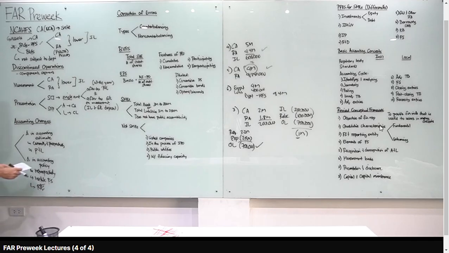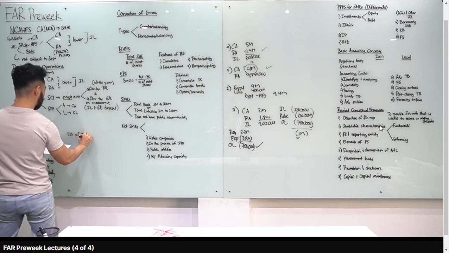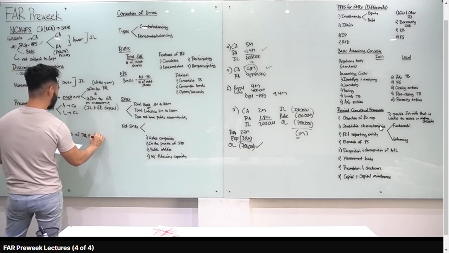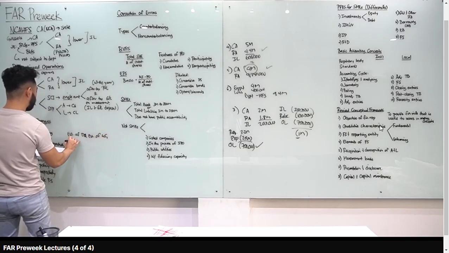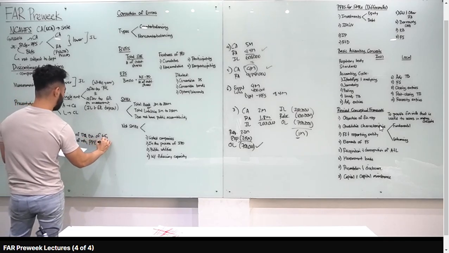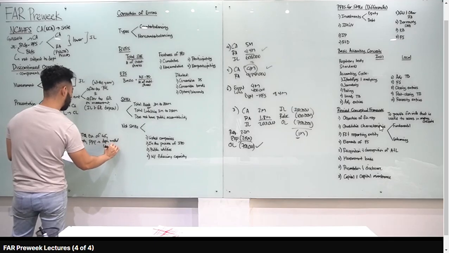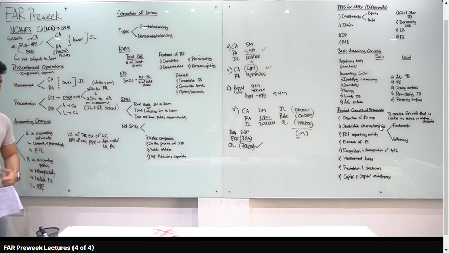Okay? So, magbigay tayo ng examples. Ano yung mga common examples of change in accounting estimate? Estimation of doubtful accounts. Ano pa? Estimation of warranty costs. Okay? Net realizable value of inventory. Ano pa? For PPE, yung depreciation method. What else? Useful life, residual value. Okay? Pag nag-change yan, change in depreciation method, change in useful life, change in residual value, change in accounting estimate. Accounted for currently, current year, and future years.